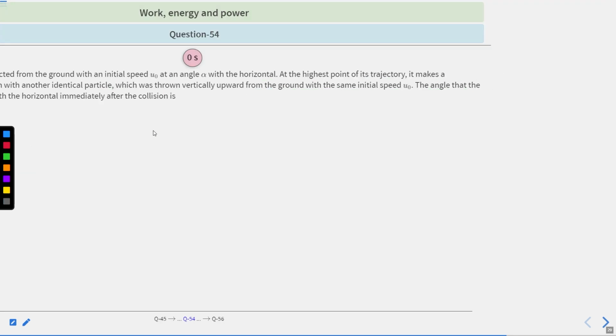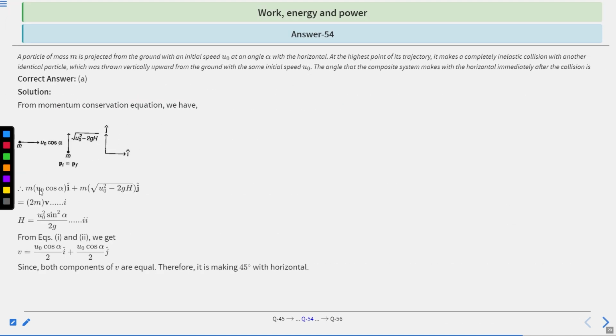Let's find a solution. From the momentum conservation equation, final momentum is equal to initial momentum. Solving this equation, you will get 2mv, let this be equation first.